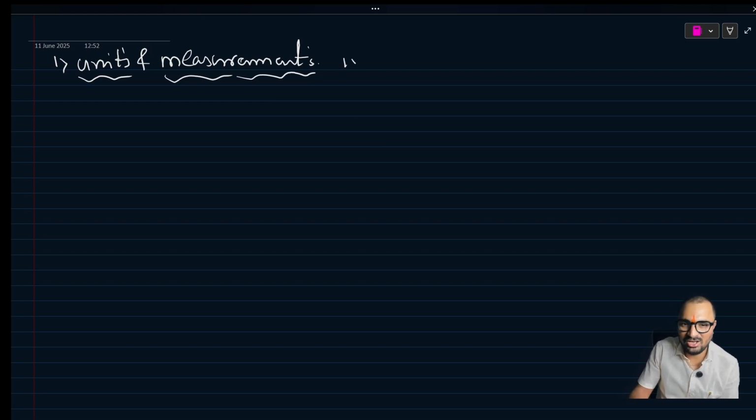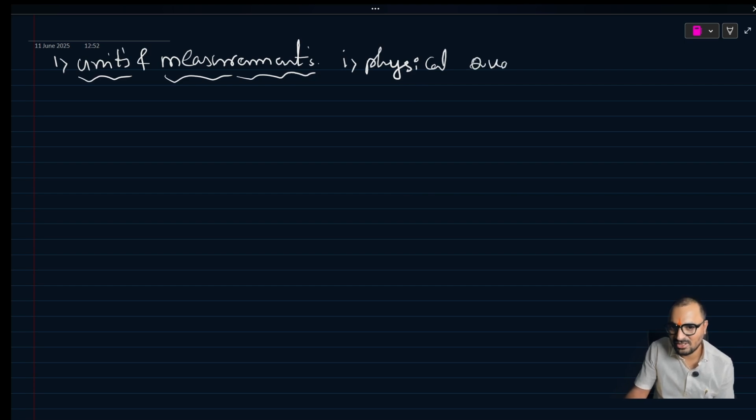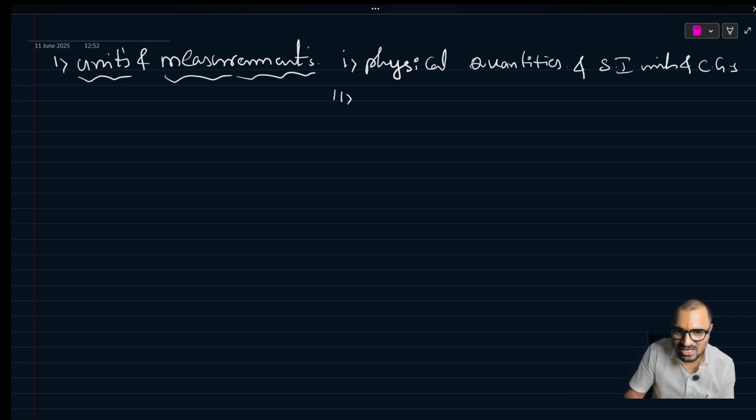First of all, we'll give the overview of physical quantities and their units, like SI unit and CGS unit. And afterwards, dimensional analysis.